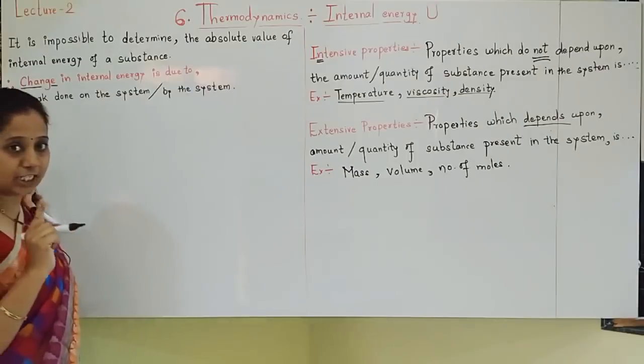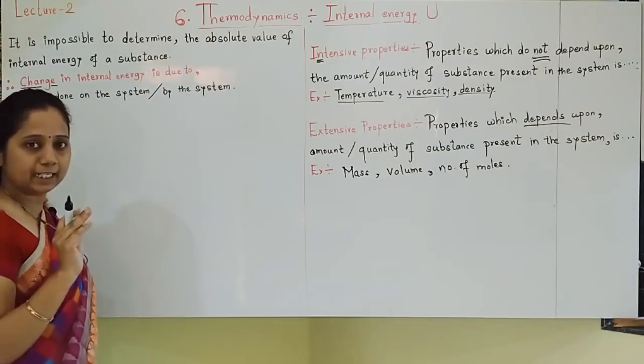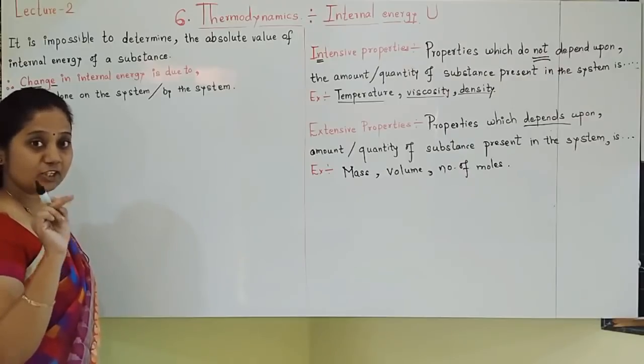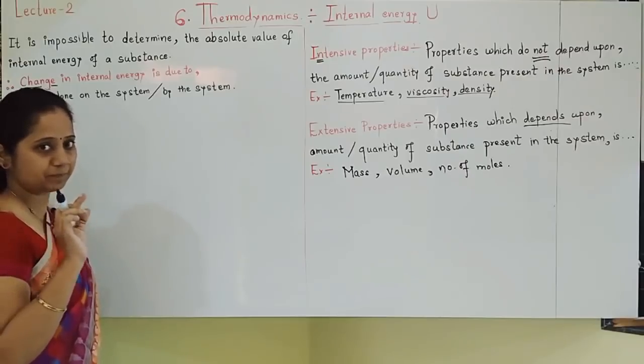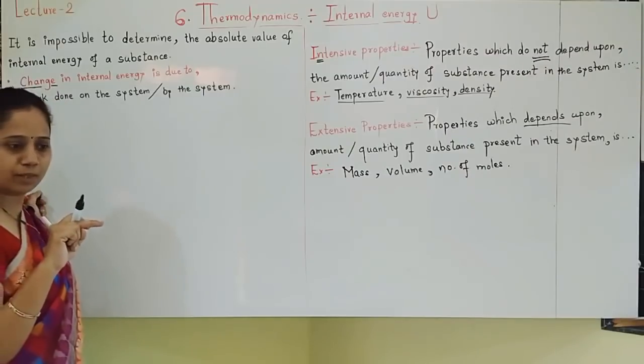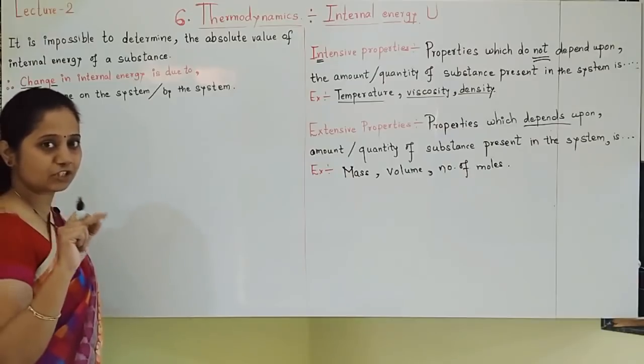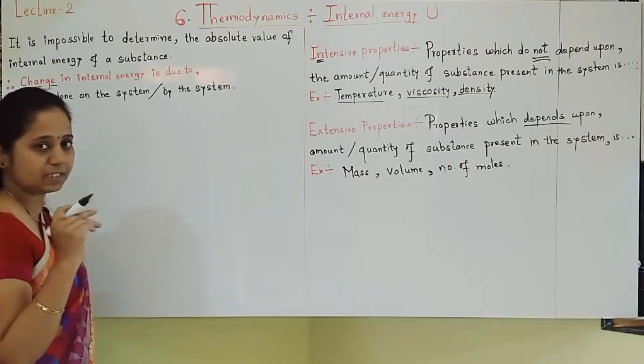Why internal energy changes, that I am telling you. Internal energy separately can't be measured, so what is measured? Change in internal energy is measured. Initial energy was how much? After doing work, how much energy is there? The difference is measured. Change in internal energy is always measured.